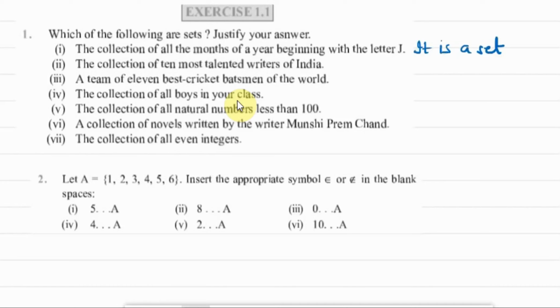Next, collection of 10 most talented writers in India. Now, again, this is a vague statement because the criteria for determining the talent of a person varies from individual to individual. That is why it is not a set as it is not well defined. Next, a team of 11 best cricket men of the world. Again, the criteria for determining the best cricket players will vary from person to person. So, therefore, again, it is not a set.